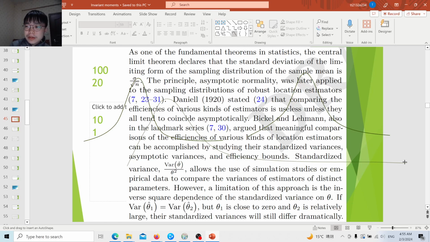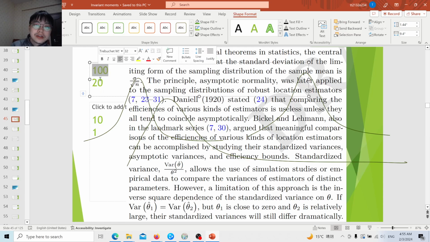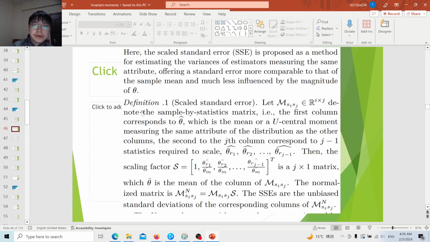First, even if the median is better than the mean, how much better is it? It should just be a little bit better in most cases. That means we need to estimate while minimizing the impact of the change in scale. So Bickel and Lehmann suggested a method using standardized variance. Basically, they first compute the variance of the sampling distribution, and then divide it by the parameter squared. So this standardized variance is a post-correction, standardizing it and then comparing. This is of course a very nice approach.